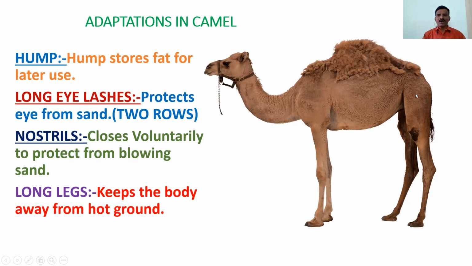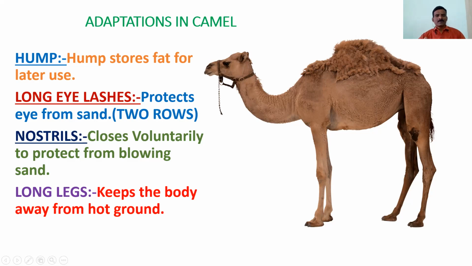Next, long legs. The camel can grow to nearly 7 feet. These long legs keep its body away from the hard sand. And another important adaptation is the thick fur. This thick fur also protects against the hard conditions in the desert.